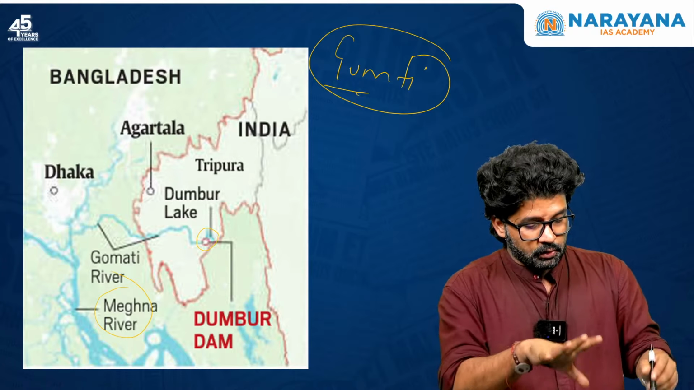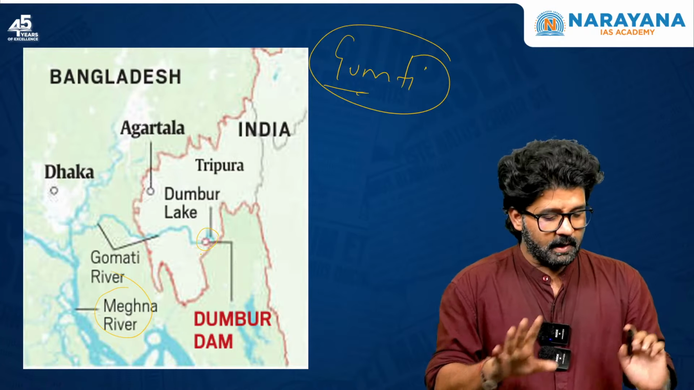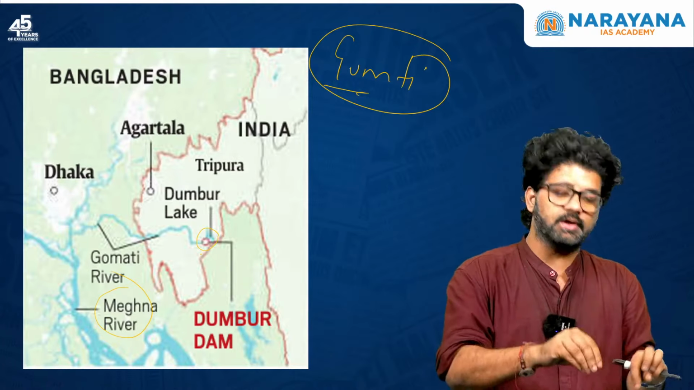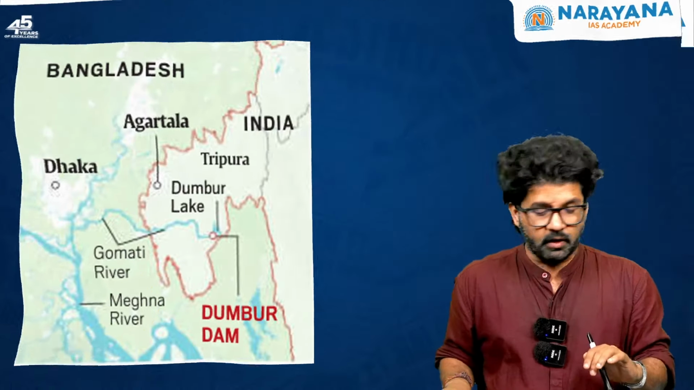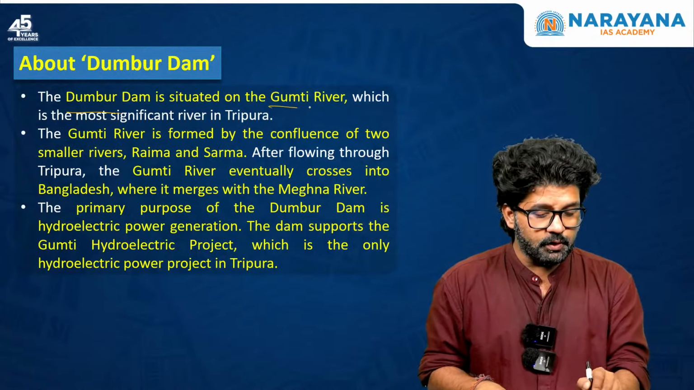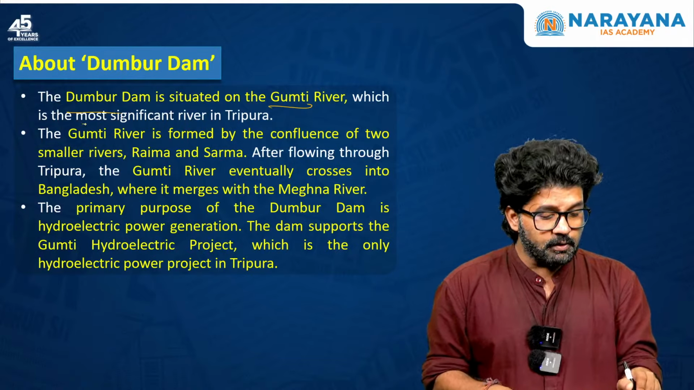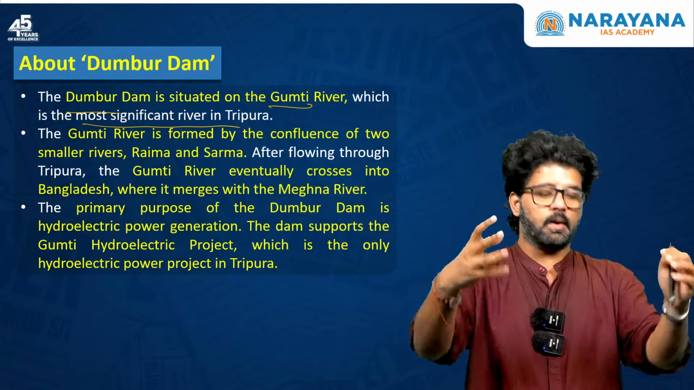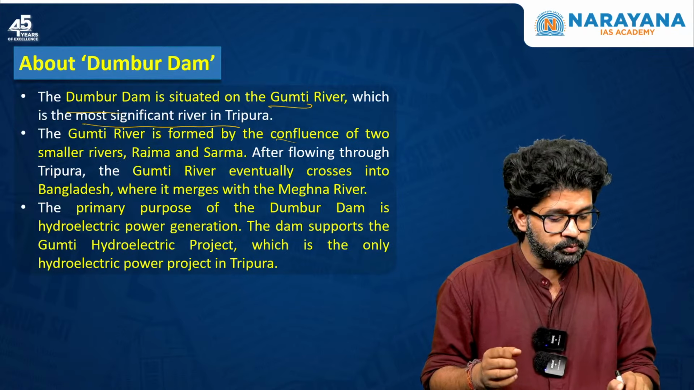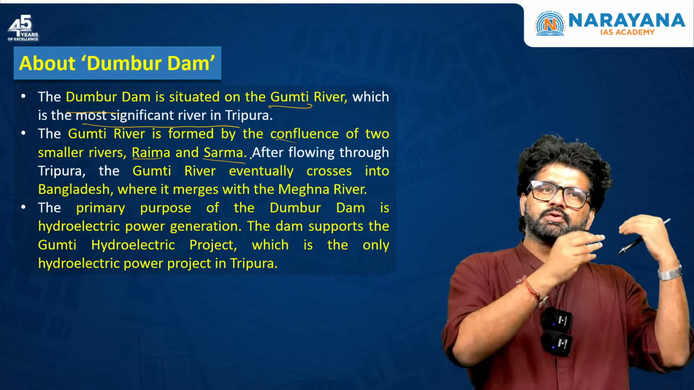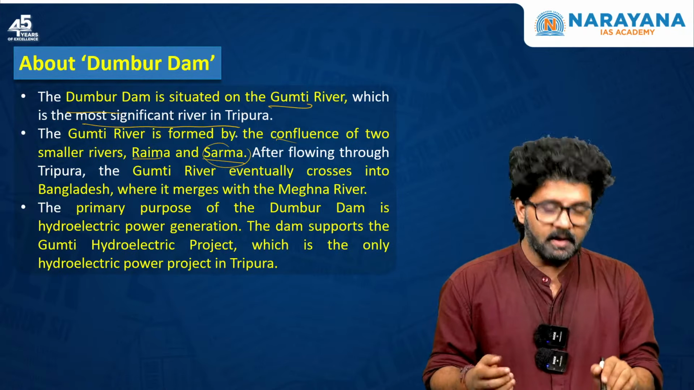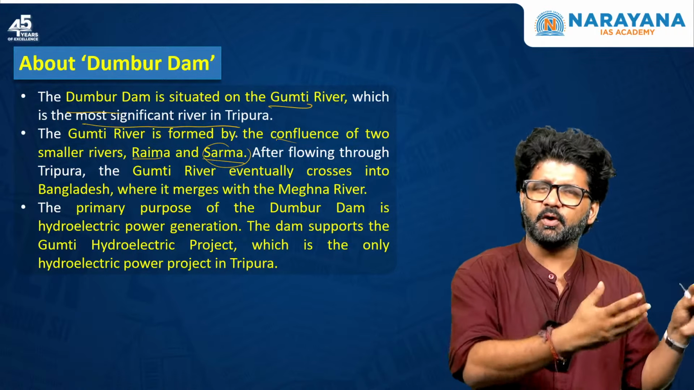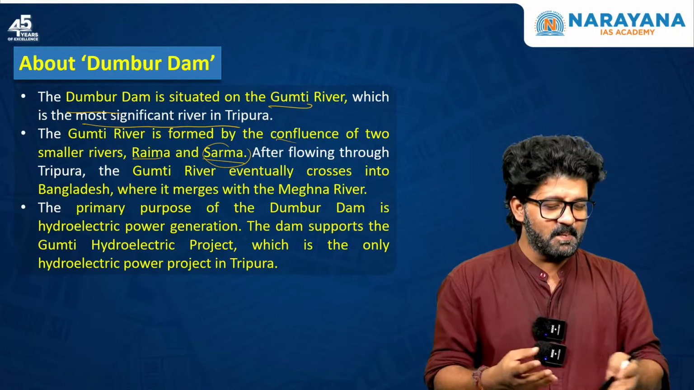Okay. So Dumbur Dam is located on the Gomti River, and this Gomti River is the most important river of Tripura. So Dumbur Dam is situated on the Gomti River, which is the most significant river in Tripura. This Gomti River has formed via the confluence of two smaller rivers, Raima and Sharma. Sharma is a title, Raima is a Bengali actress. That's how you can remember these rivers.